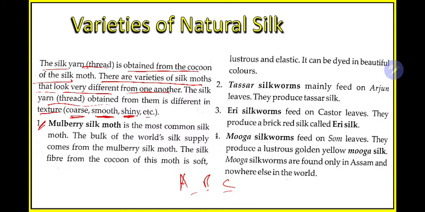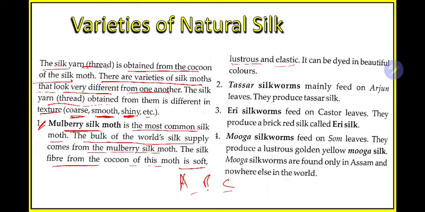First is mulberry silk moth. What is it? It is the most common silk moth. The bulk of the world silk supply comes from the mulberry silk moth. The silk fibers from the cocoon of this moth are soft, lustrous and elastic. Overall, if you see worldwide, most of the naturally obtained silk comes from this mulberry silk moth.